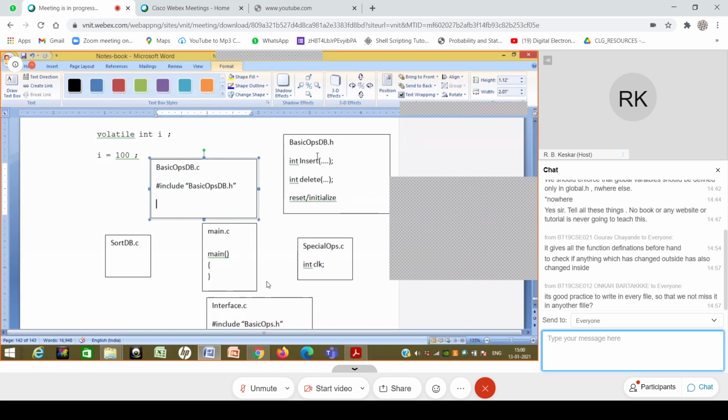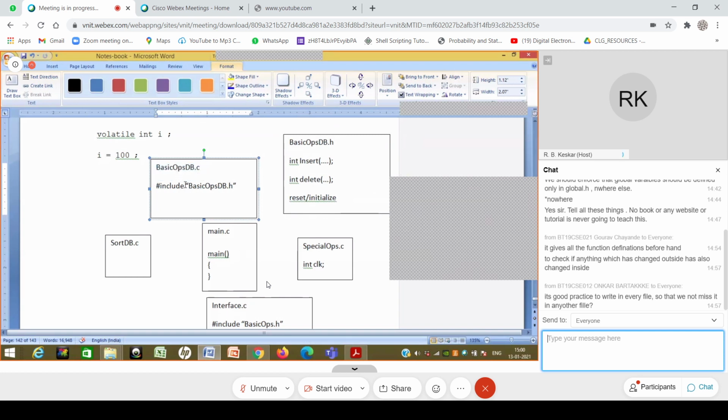This interface guy will say that okay, I had told the manager. The manager will say, oh, I can't say anything against your manager, right? I mean, you can say anything against your teachers, but you can't say anything against your managers, because the manager will not like it. It has direct implication in terms of your salary and promotions and everything else. So the manager is going to say, okay, mistake ho gaya mere se, but manage kar le. And now at that point, the problem is that this basic ops db.c guy is going to get frustrated.